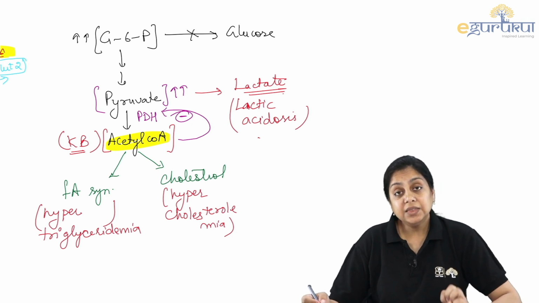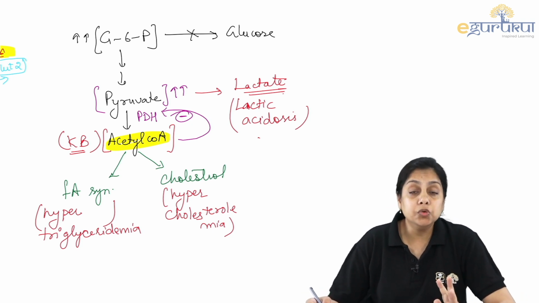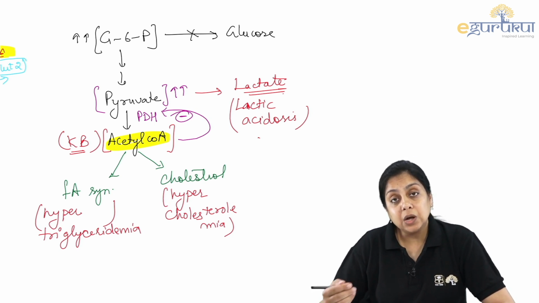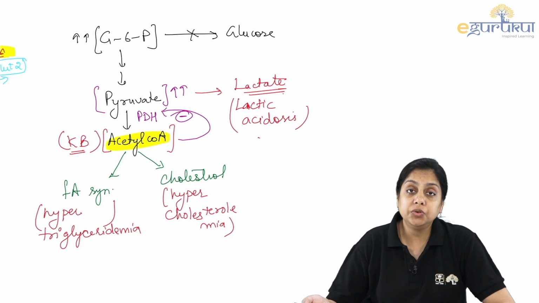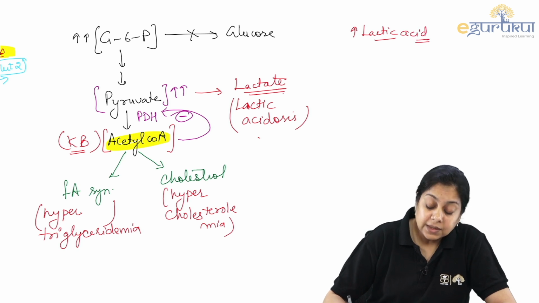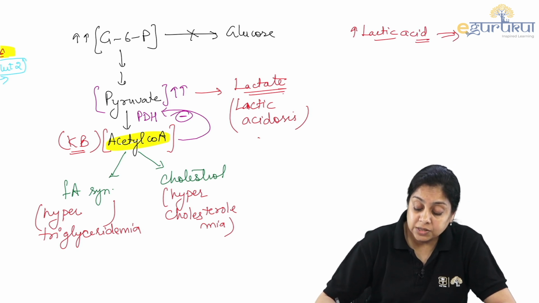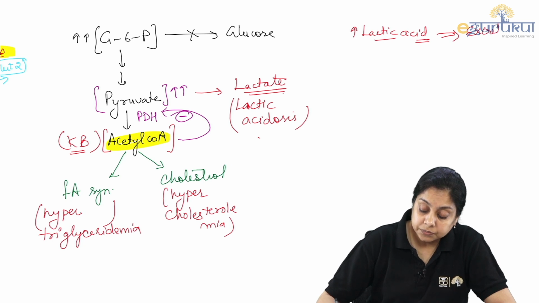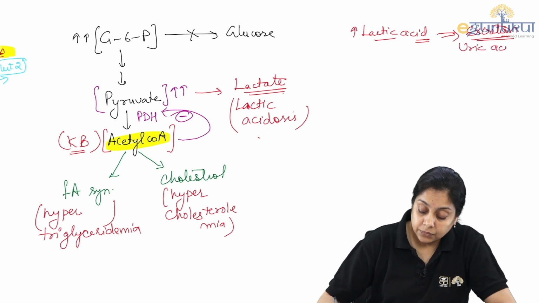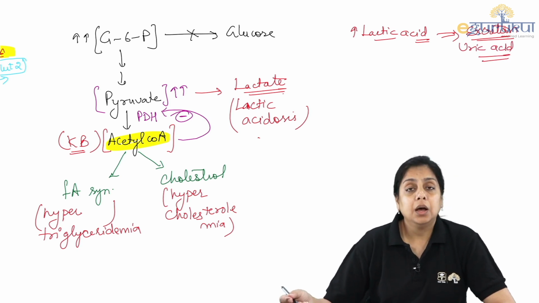Now, lactic acid is removed from the proximal convoluted tubules, and the same is the route for the excretion of uric acid. So if you have increased lactic acid, that hampers excretion of what? Uric acid. This was one of the questions.